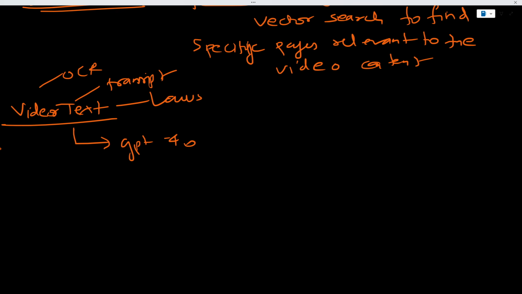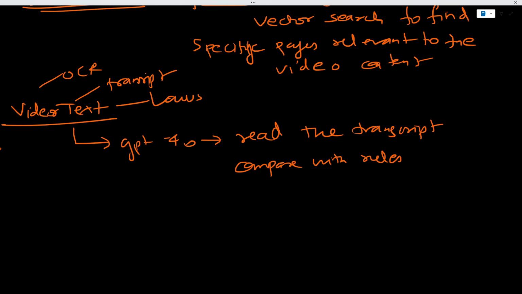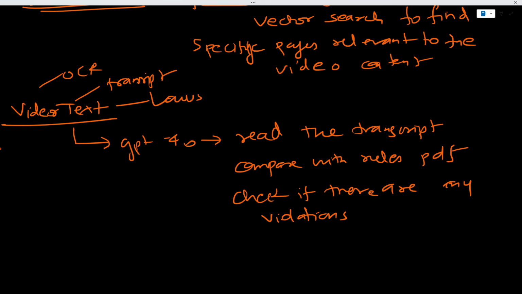Now my LLM is going to read the transcript. First and foremost, it is going to read the transcript and compare it with the rules mentioned in the PDF. It checks if there are any violations, or if there are any misleading claims made by the brand.